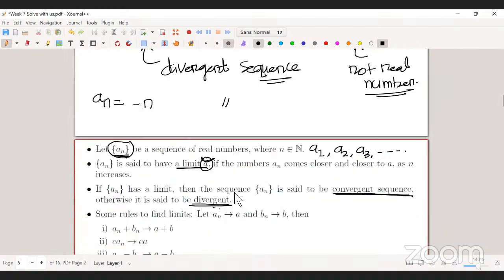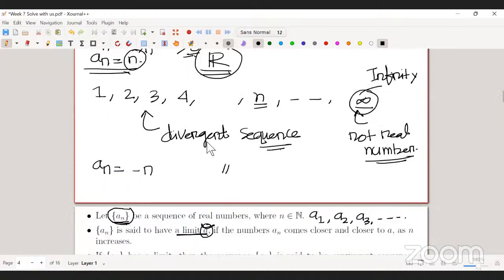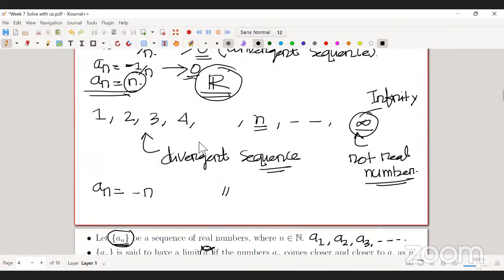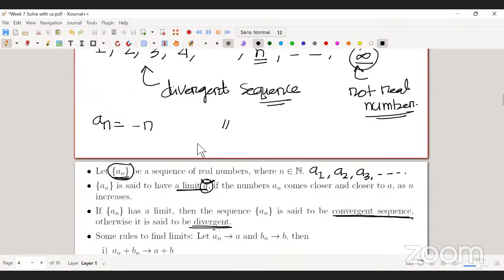You have to see carefully. You have to do a bunch of problems, then only can you easily realize how a sequence behaves.